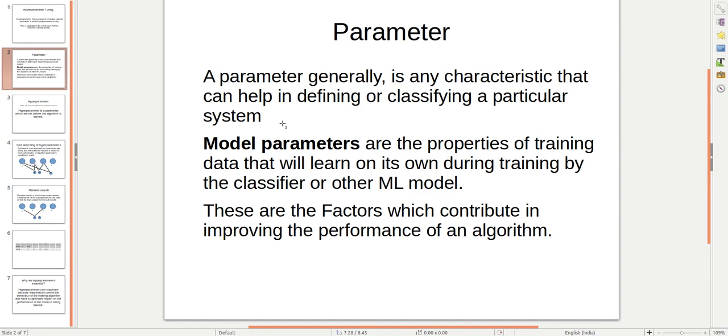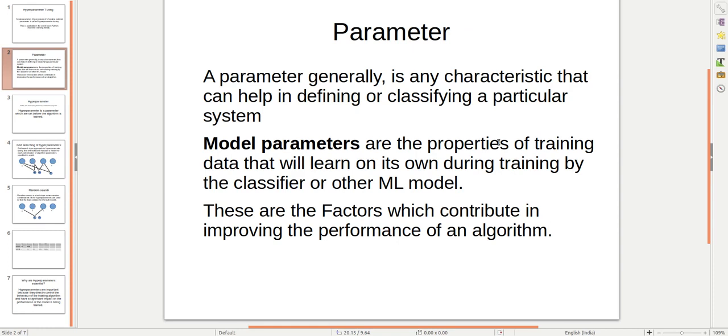Like if we want to say this color is good or this color is bright, we need an adjective for that. In the same way, in ML we need parameters to train our model to get good accuracy.